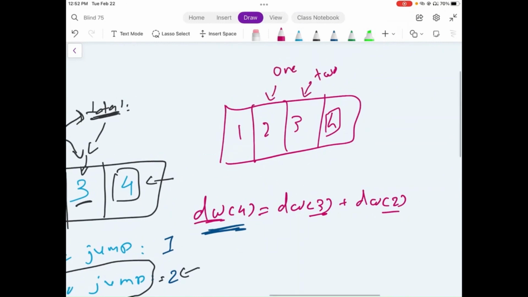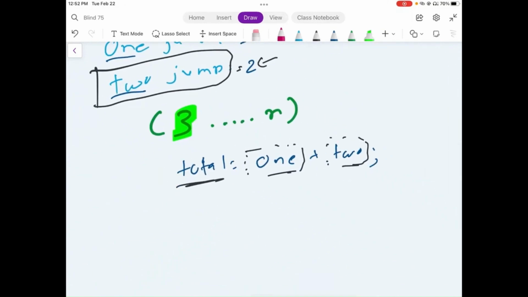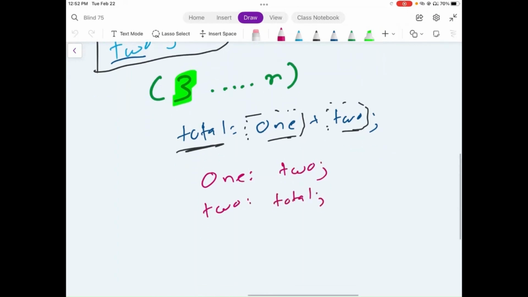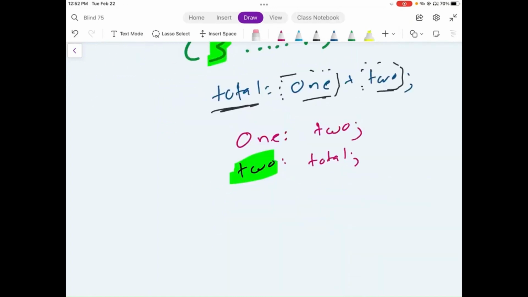And when we are inside the loop, we will do a total, and again we will repeat the same process, that we will jump our one over here and we will jump over two on this position. So whatever value of total we have, we will put it in the two, and yeah, at the end of the loop we can return two. So over here we would define one is equal to whatever value of two we had, and two is equal to whatever value of total we have. And at the end of the loop, we will just simply return whatever the value of two we found as our result. And we can simply return two over here.